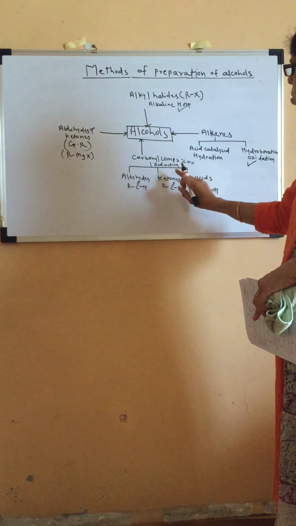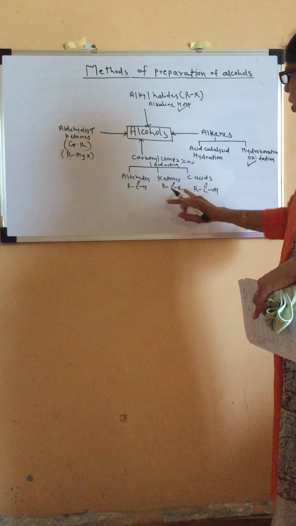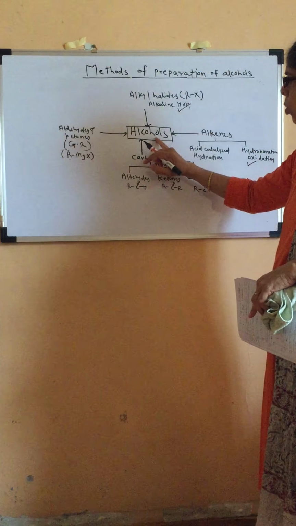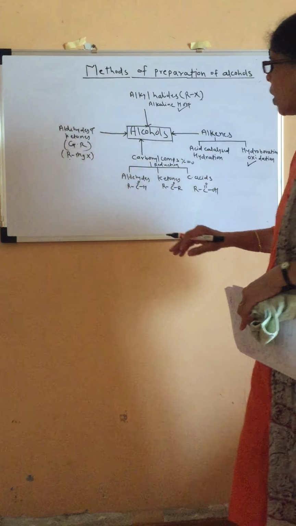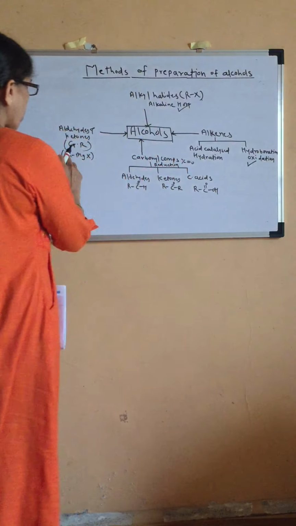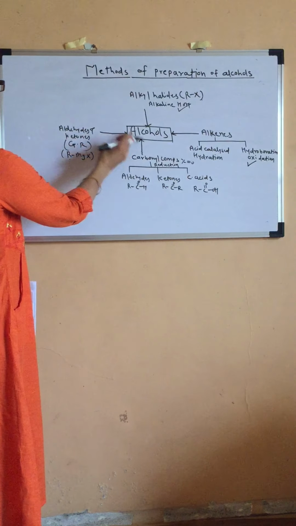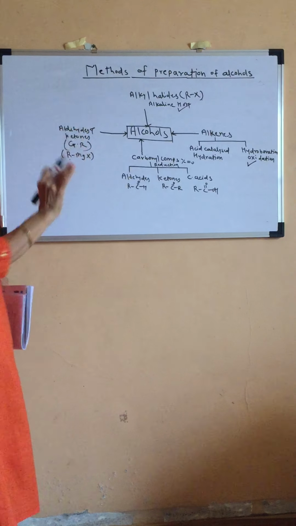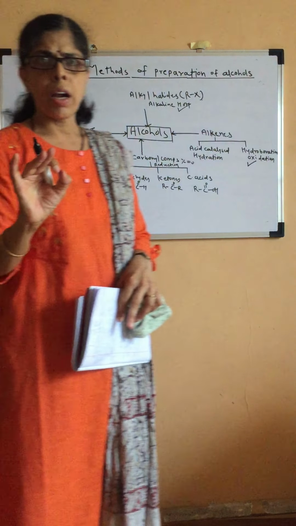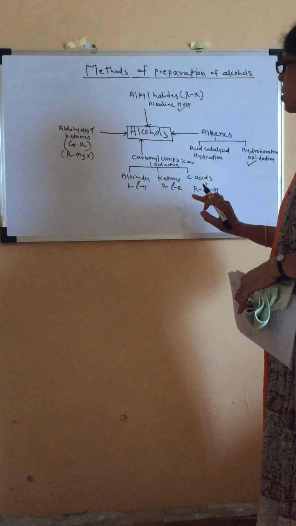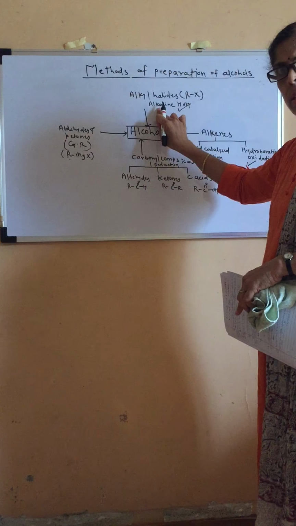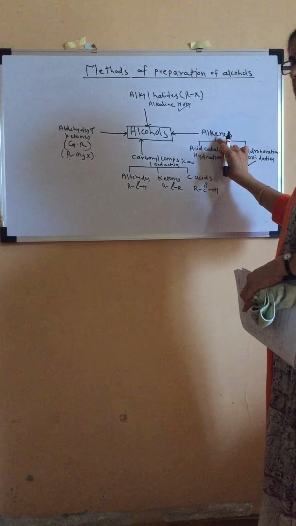From carbonyl compounds, that is aldehydes, ketones and carboxylic acids, we are able to get alcohols by reduction, addition of hydrogen, isn't it? And we are also able to get alcohols from aldehydes and ketones by treating them with Grignard reagent, addition of Grignard reagent. So one by one we will discuss all the four methods. First of all from alkyl halides, and then we will proceed for alkenes.